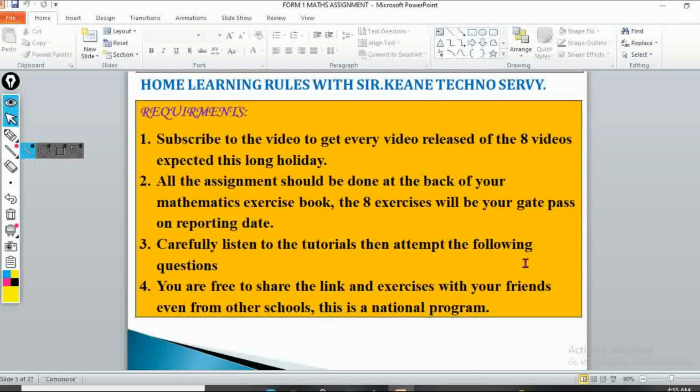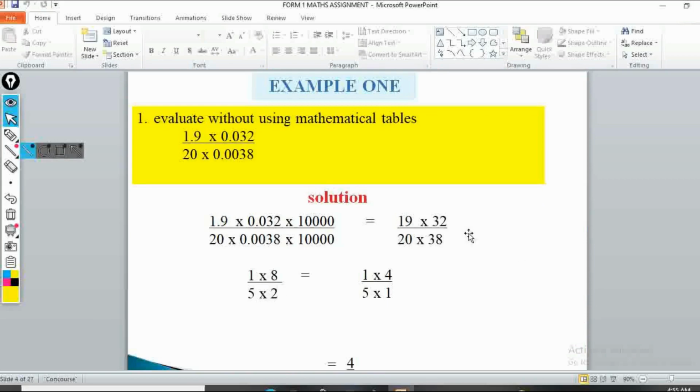Okay, so let's start. Let's look at example 1 of this session. Let me pick my pen. We are being told to evaluate without using mathematical table. This is a Form 1 assignment, and you are required to evaluate without using mathematical table. We are supposed to evaluate 1.9 times 0.032, everything divided by 20 times 0.038. When you evaluate these, first of all, we have to remove the decimal points that are within these numbers.